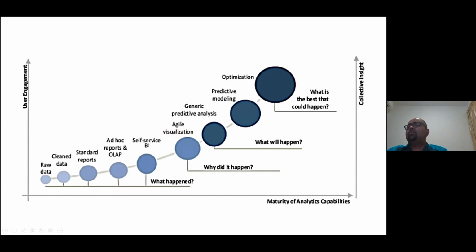So this graph is showing how the analytical capabilities get matured, and what are the different collective insights that we get. Starting from the raw data to the last of the optimization, there are a lot of steps that happened. Starting from what happened, earlier we used to just get the descriptive analysis. What happened actually with the data? So we used to see the data and say, okay, what happened earlier. Now, using another technique, some of the advanced methods, we decided why did it happen. We decided to see the root cause of these things.